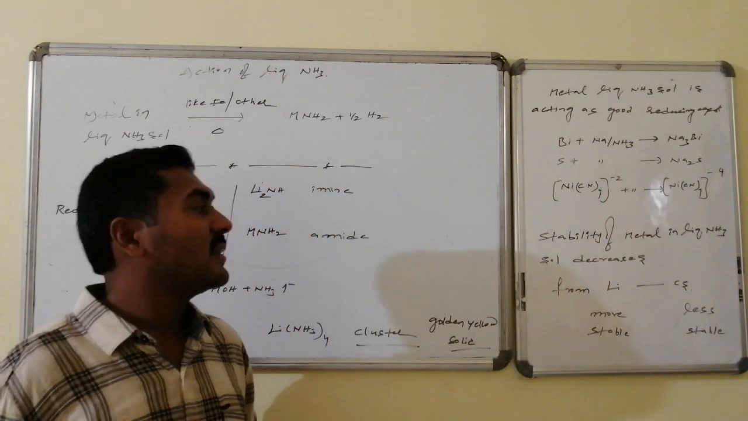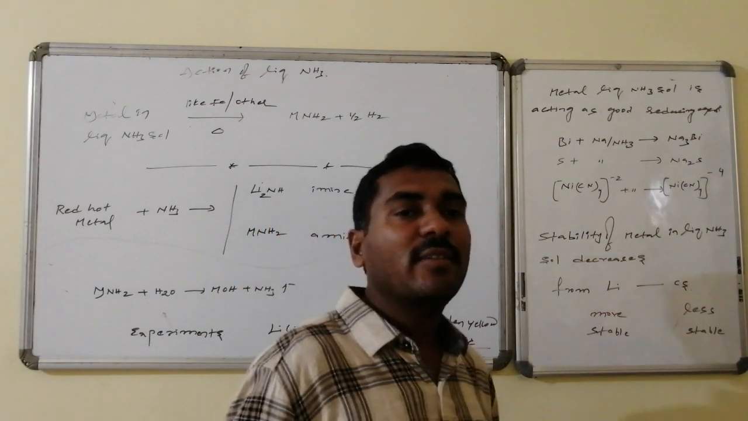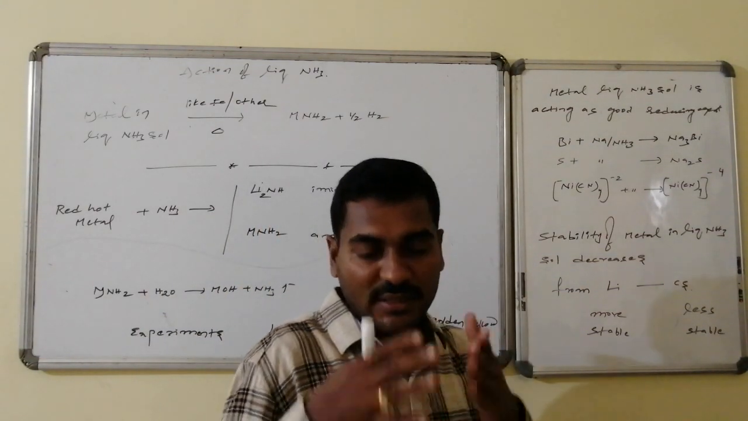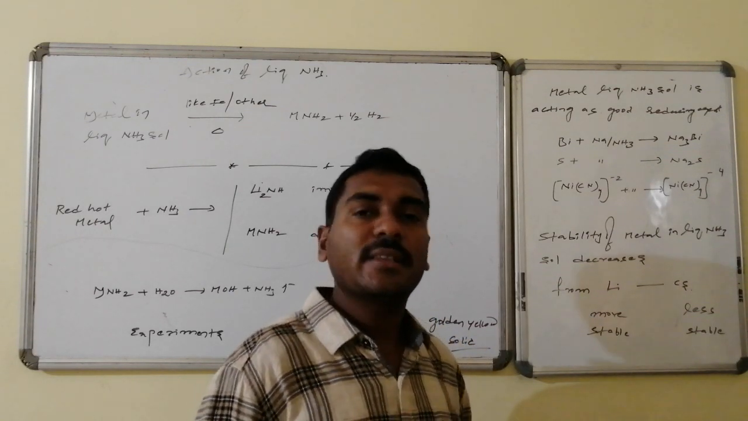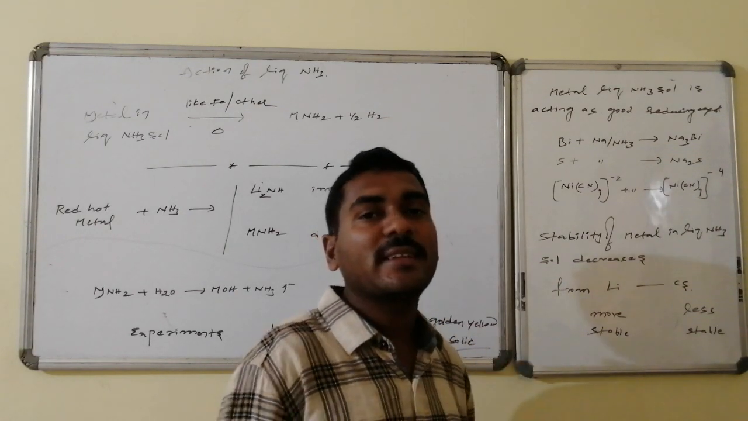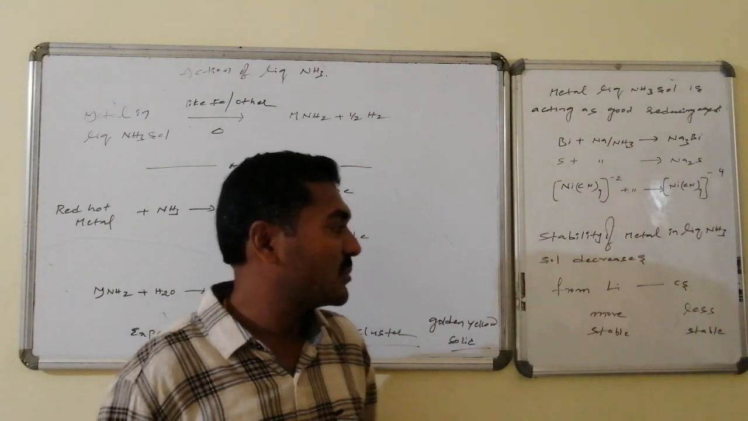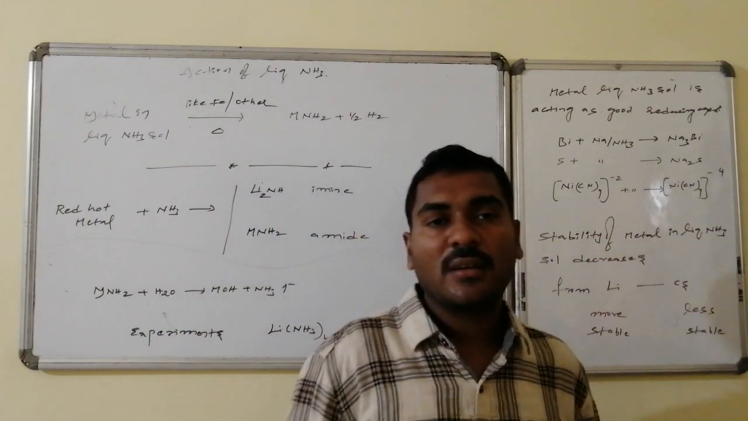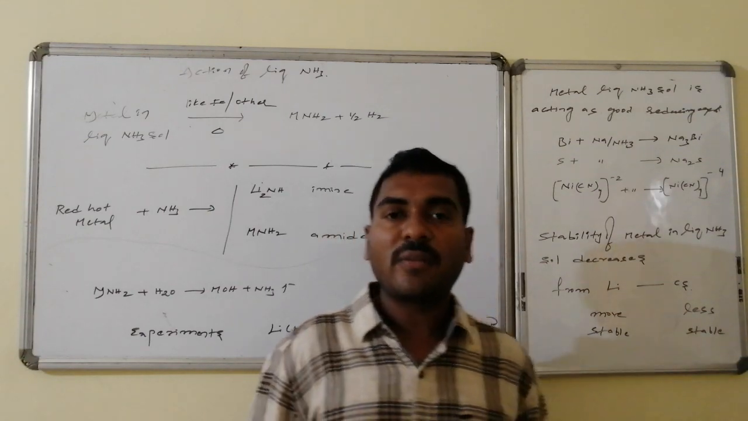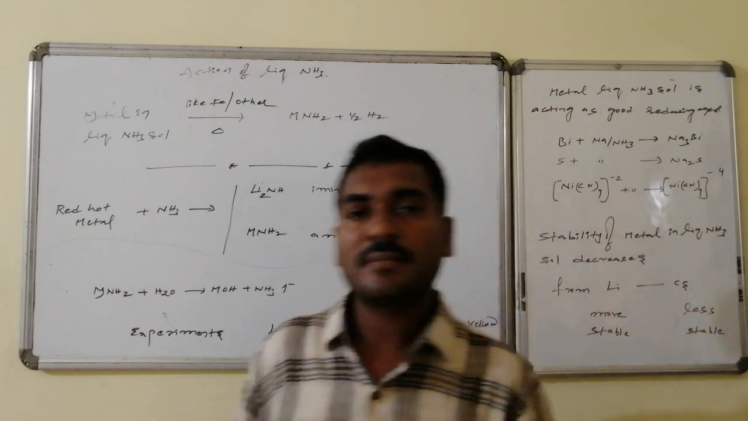And regarding the stability of metals in liquid ammonia, from lithium to sodium, potassium, rubidium, cesium, it was found that lithium is more stable and stability goes on decreasing. Cesium in liquid ammonia is the least stable. Such complete awareness related to alkali metals in liquid ammonia is present.